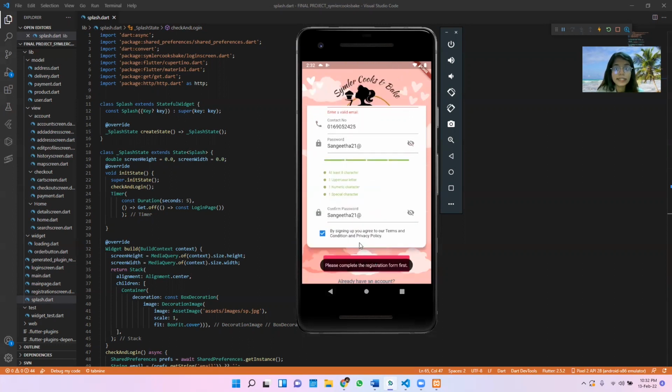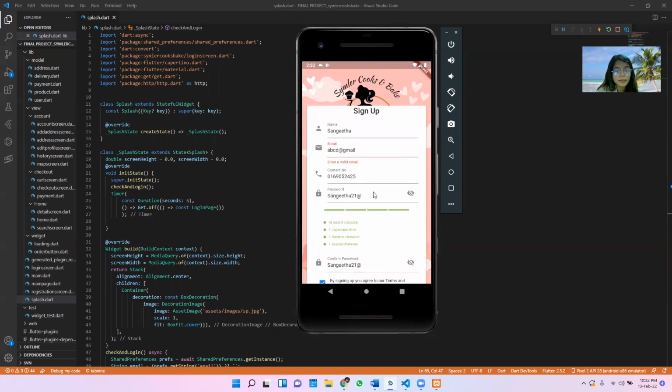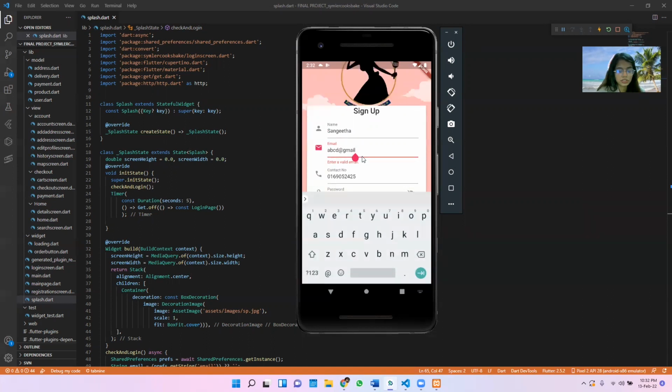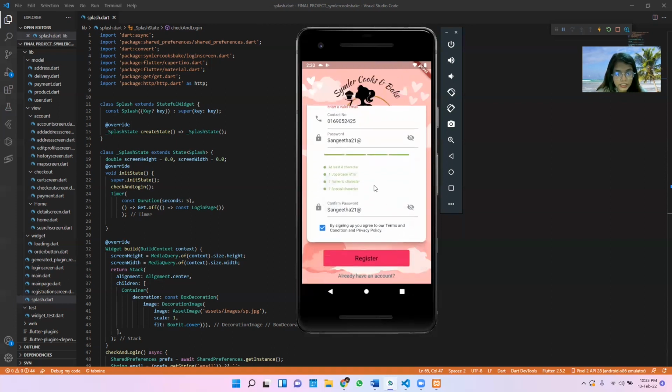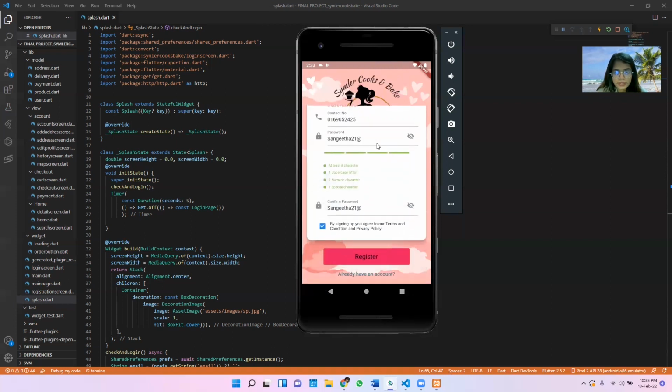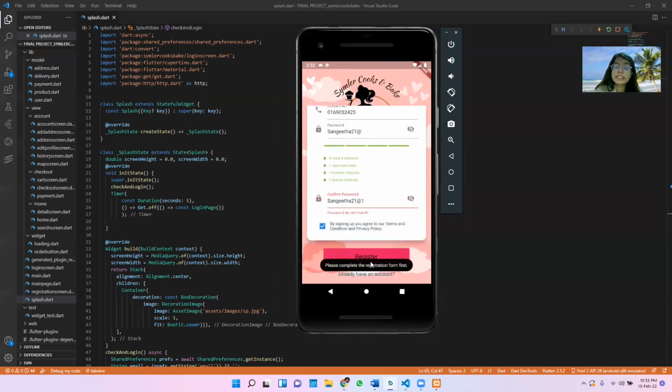Yes, it's not letting us register since it already pops up an error message at email saying enter a valid email. Everyone knows that in order to come up with an email, the at sign and .com are very important. And here we go, we already meet the requirements, as well as the passwords. Just now, let's see if I put a 1 here. Yes, it will create a pop-up message saying passwords do not match.